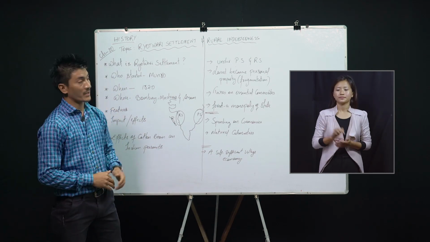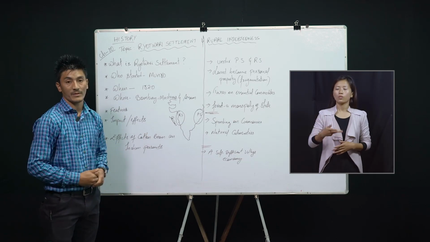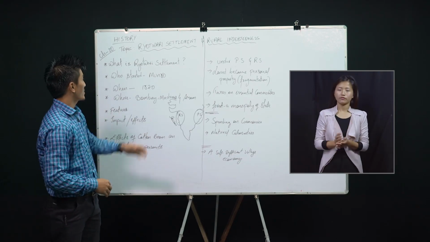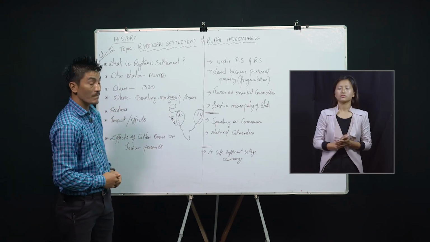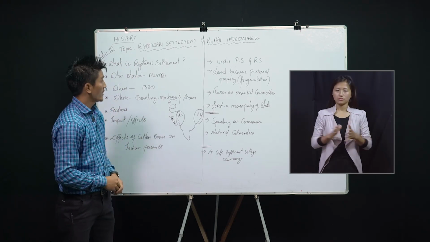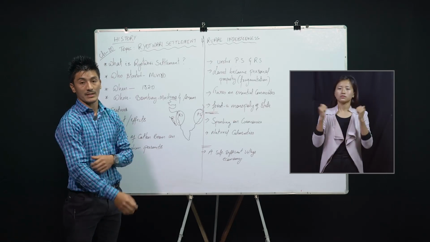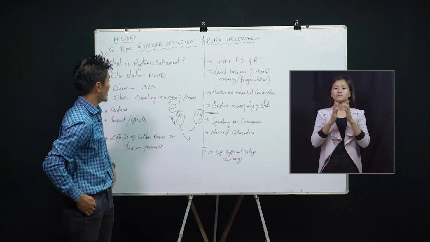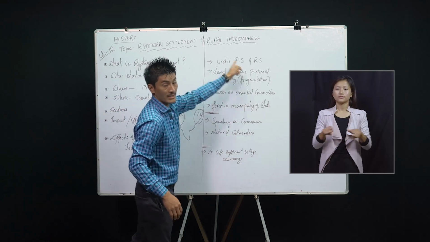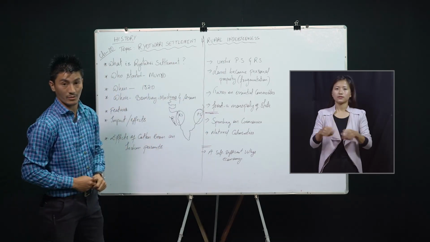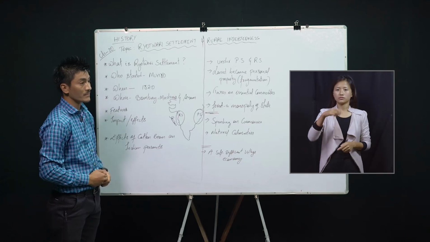Today we will continue what we have left from the previous class, that is chapter 10 on colonialism and rural society. And today we are going to discuss two topics, that is Ryotwari settlement and rural indebtedness. These will be the two topics for today.